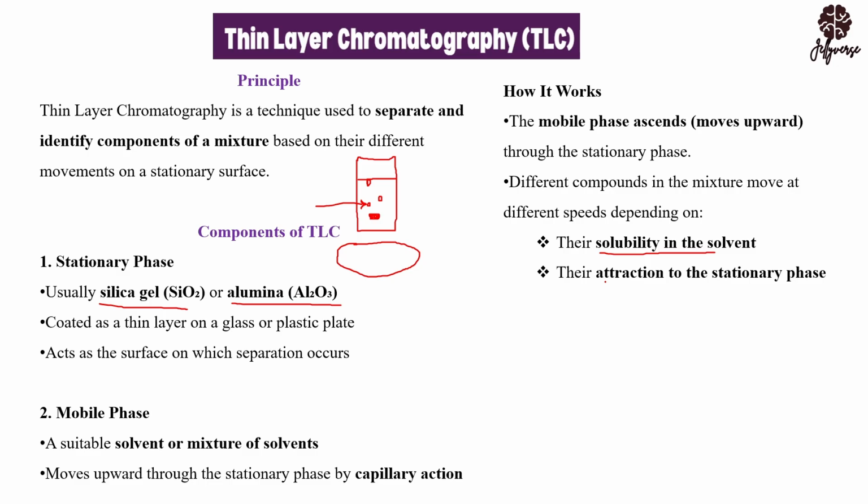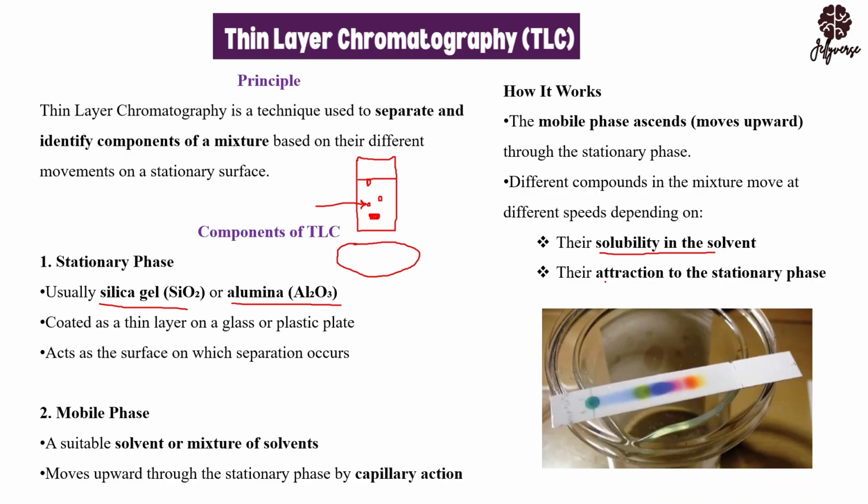So the ability of components to move, their difference in their speed arises from, one, solubility in the solvent, or the affinity of the component to interact with the solvent, and two, interactions with the stationary phase. Okay, so this is a typical example of what I was saying.